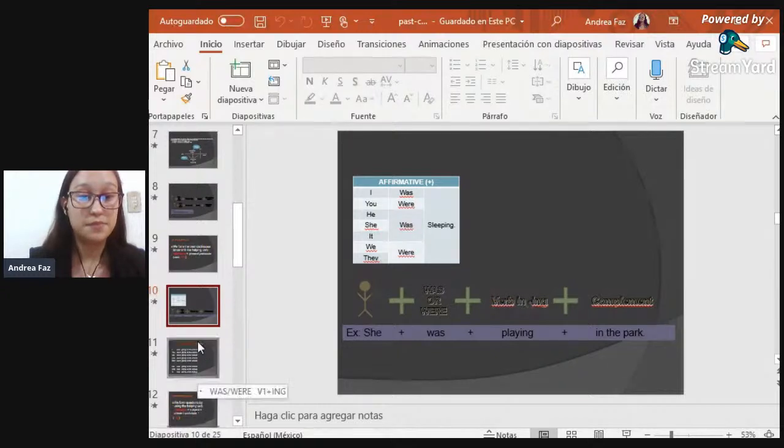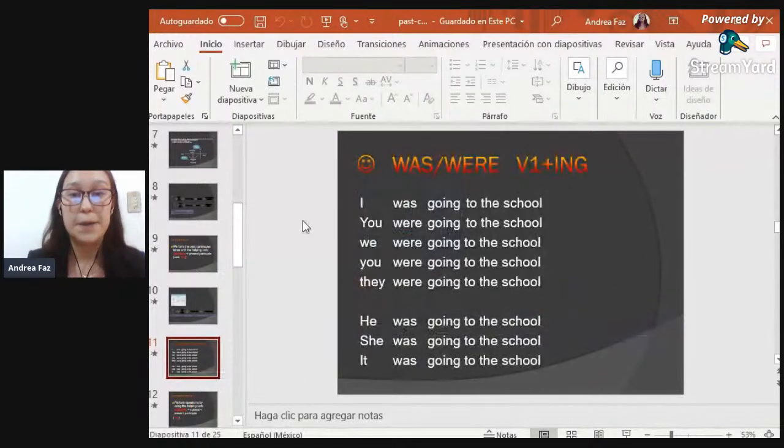Then, I just selected this. It is going to be the same example, but I selected it in order to let you notice the difference in how the verb to be is used depending on the pronoun. For example, if I have the pronoun I, I can say, I was going to the school.